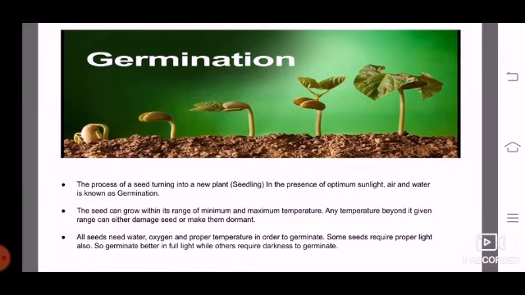Now about the germination. Germination, in a simple word, means when the seed develops into a seedling. मतलब जो seeds होते हैं, seed से seedling बनते हैं in presence of air, water and sunlight is called germination, right? The process of seed turning into a new plant, मतलब एक seed से एक नए plant को, new plant is called seedling. In the presence of air, water and sunlight is called germination.